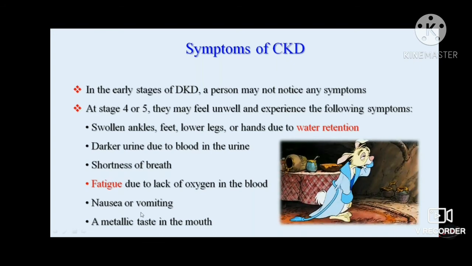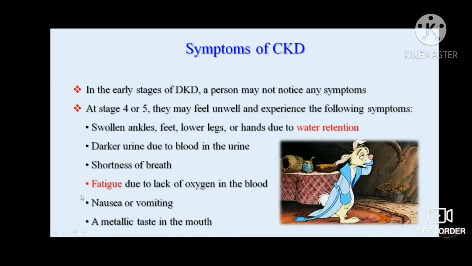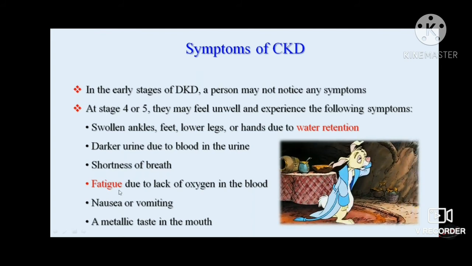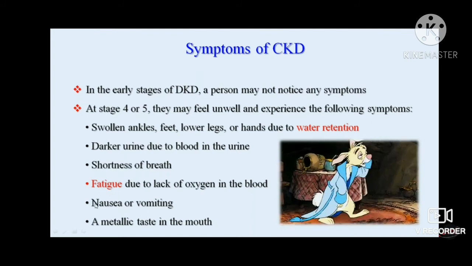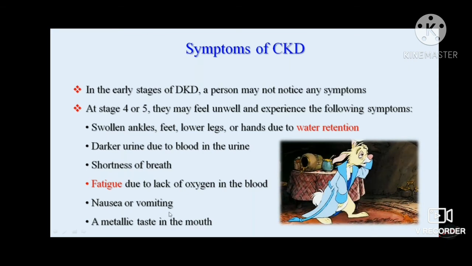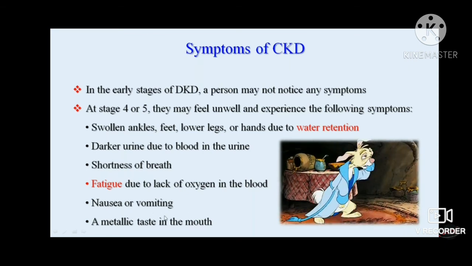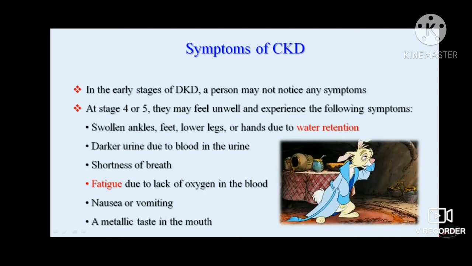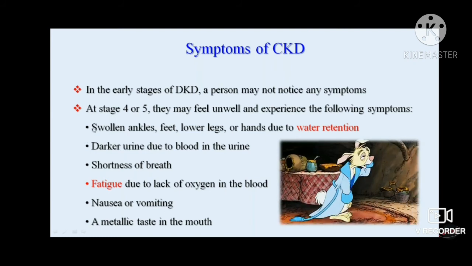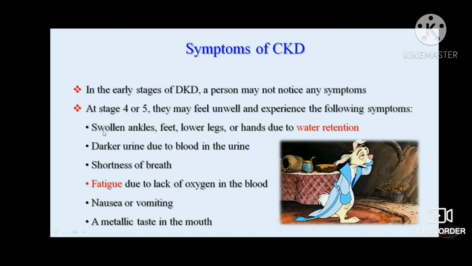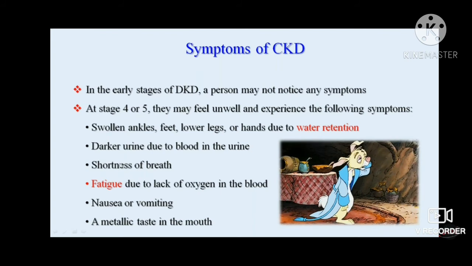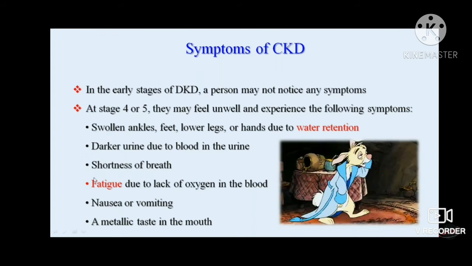Fatigue is also one of the major symptoms. Nausea and vomiting are very late features of kidney disease, when there is uremia or the creatinine goes very high. There can be a metallic taste in the mouth. So the only symptoms which we generally come across in clinical practice are edema and sometimes shortness of breath, and fatigue more or less is present.